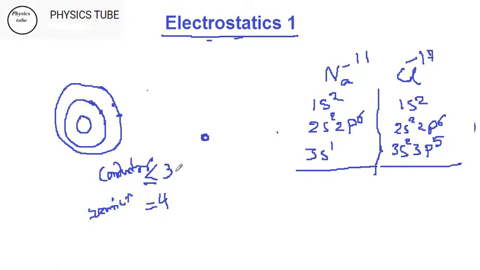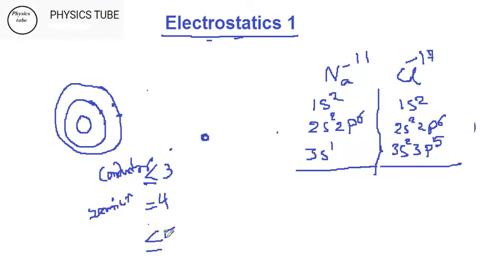And, see, this is what I am saying about the number of electrons. I'm sorry, I said it the wrong way. It should be greater than or equal to 5.